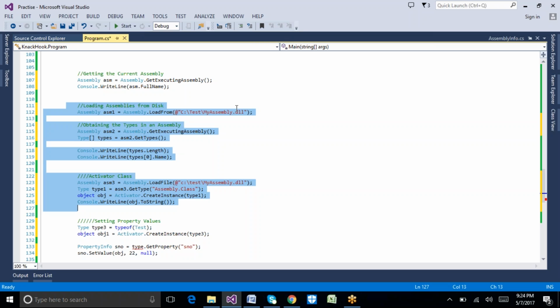And the other advantage we have is, if I have a DLL and I want to get all the details for that particular DLL, then I can use this reflection concept to get the information of a DLL. So this is another advantage of reflection.